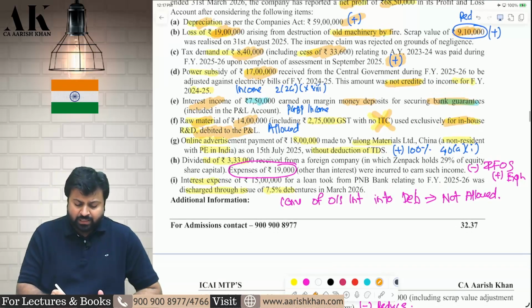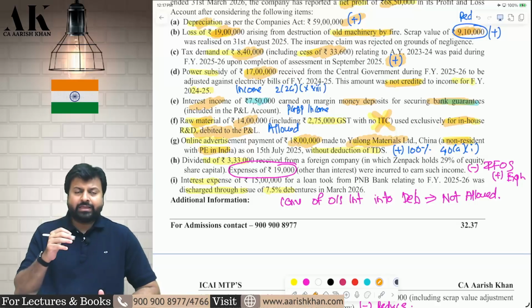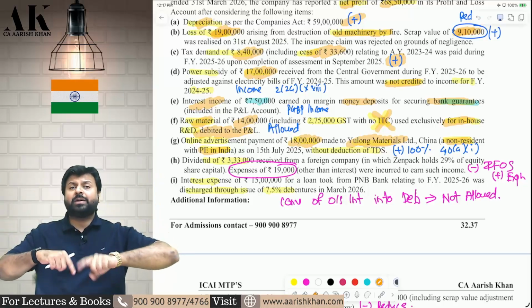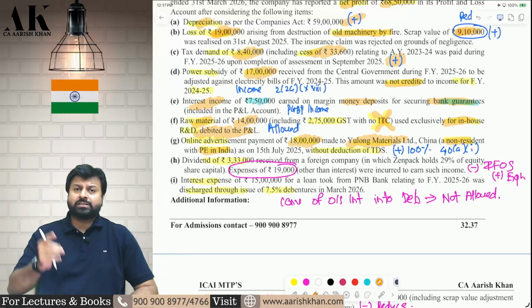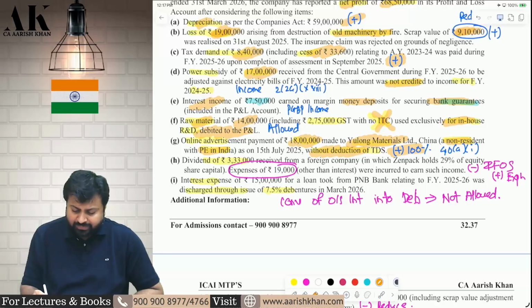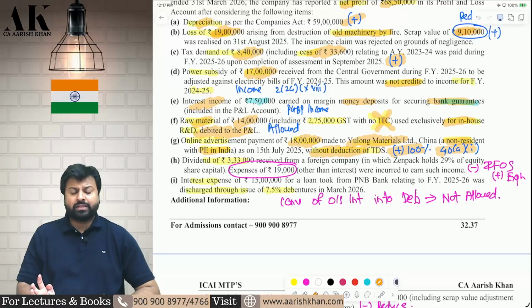Okay. Next one, you are making some payment of 18 lakh rupees for online advertisement to Yulong Materials Limited, which is a non-resident with a PE in India. Now, you are making some online payment to a non-resident. The non-resident also has a permanent establishment in India, and you are making payment to that non-resident. This income is accrued and taxable in India. Therefore, you should have deducted TDS. You have not deducted TDS. Therefore, 100% of this expenditure will be what? Disallowed under the income tax law.